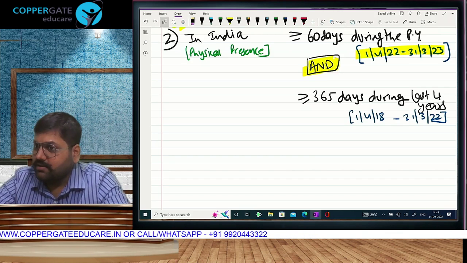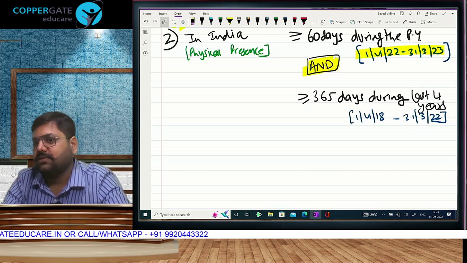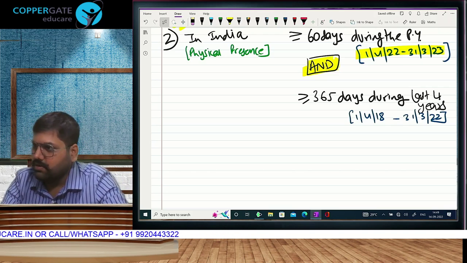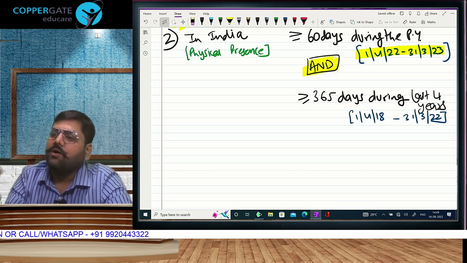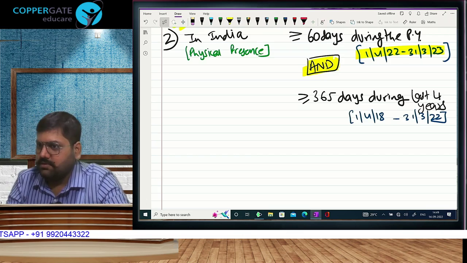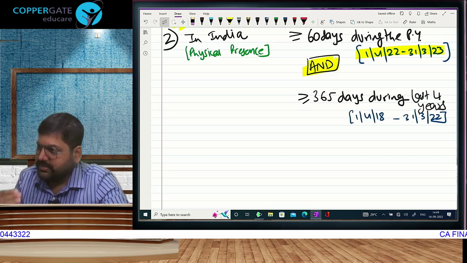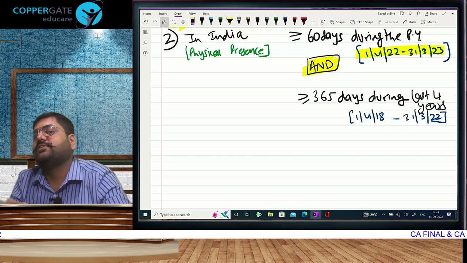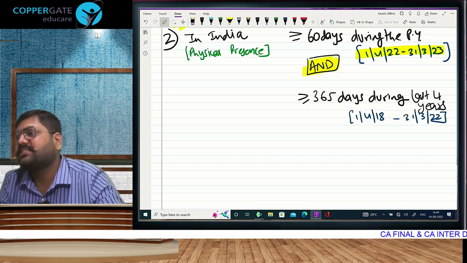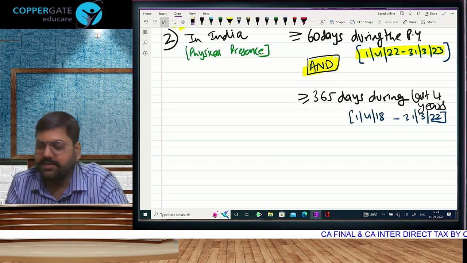And are we clear that the other discussion is same as the conditions that we have written for 182. So what is the first condition? 182 days in the current year, मतलब relevant previous year. Second, 60 in the previous year and 365 days during the last four immediately preceding previous years. Condition 2 is still not over.